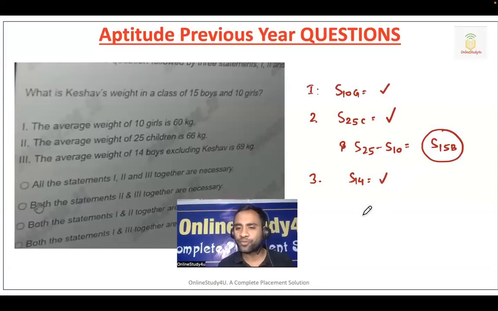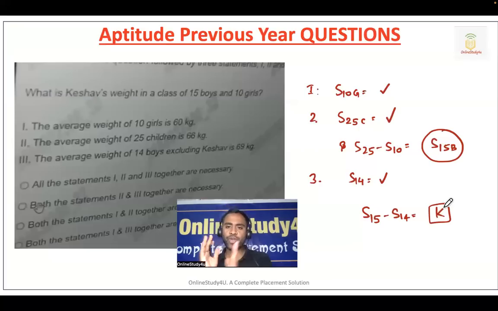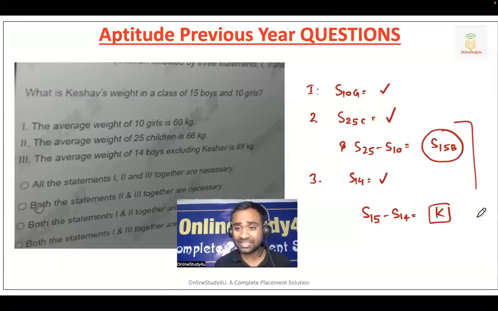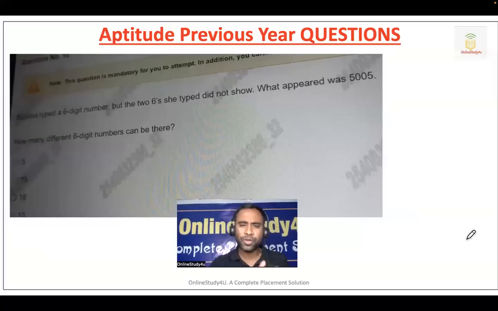Now they are asking the Queso weight. So total 15 we know and 14 we will subtract, so we will get the Queso weight. No calculation. You have to understand. This is the advantage with data sufficiency problems. First I showed you what the exact weight of Queso will be, and then I told you that was not required. So this is how you have to save your time in the examination.